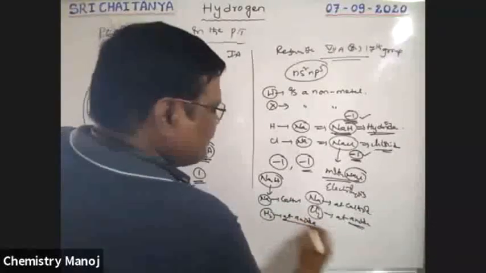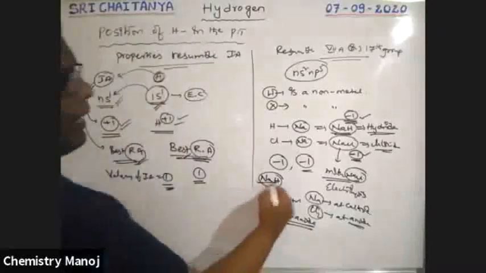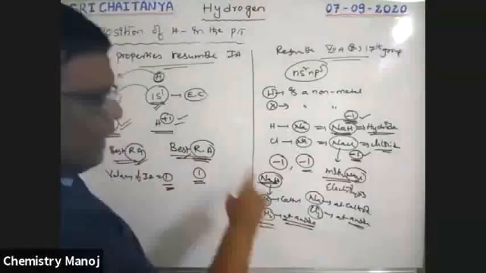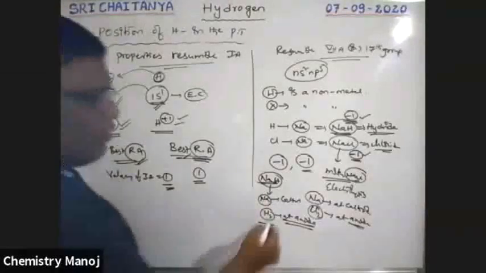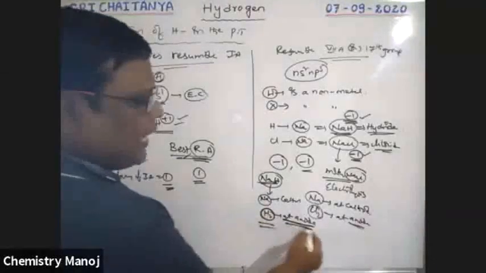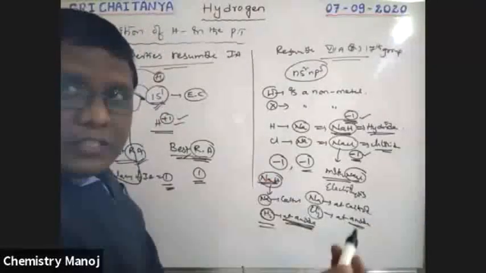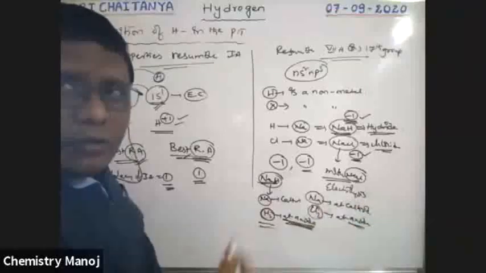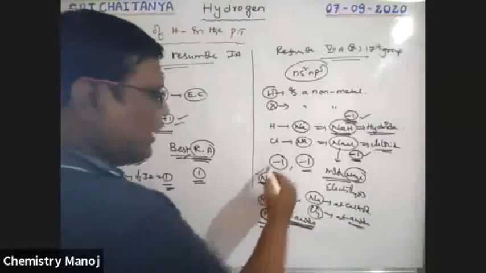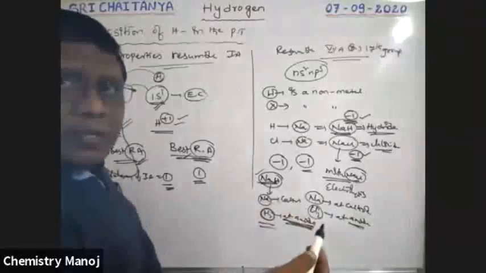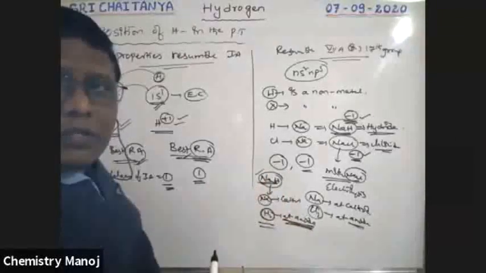Boys, this point is very, very important. When metal hydride is electrolyzed, hydrogen gas is liberated at anode, just similar to chlorine gas at anode. That means this electrolysis concept, hydride electrolysis, also resembles the halogens concept.